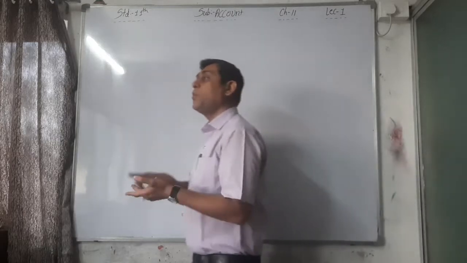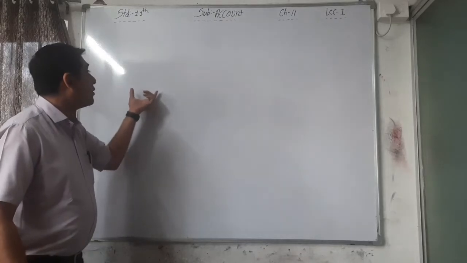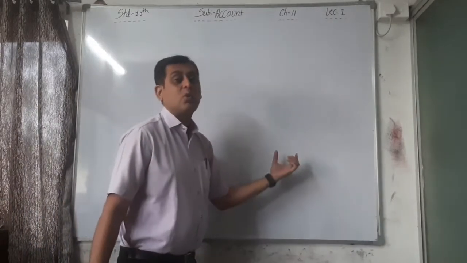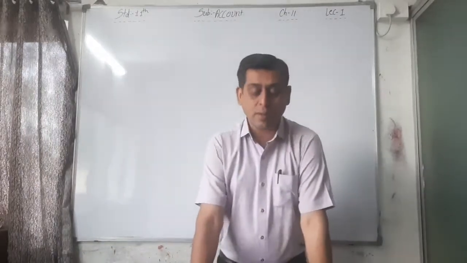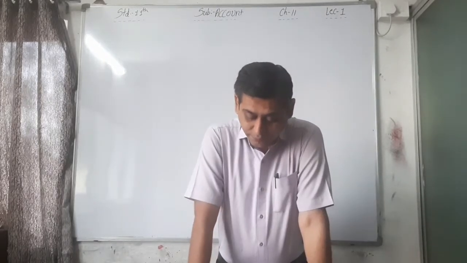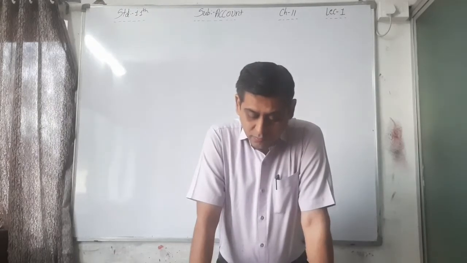Again, the new wording is given. If the debit side, that means the receipt side total, is higher than the payment side total, then it is called a debit balance of the bank, or you can say bank balance. This difference is known as a bank balance.